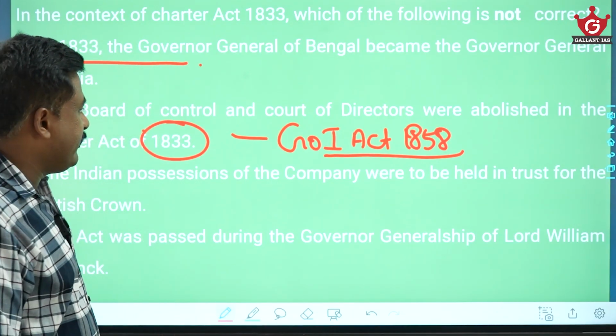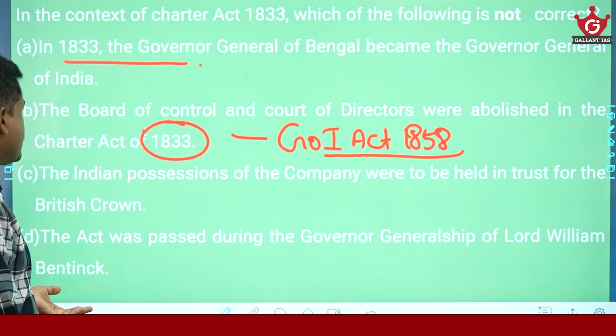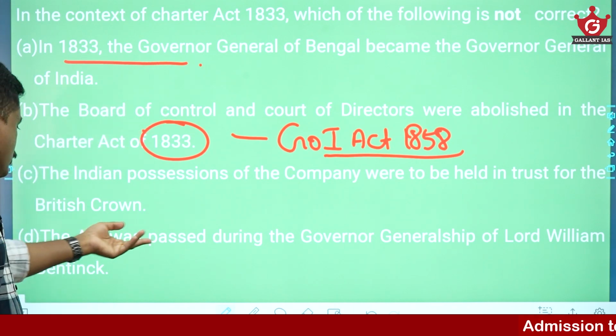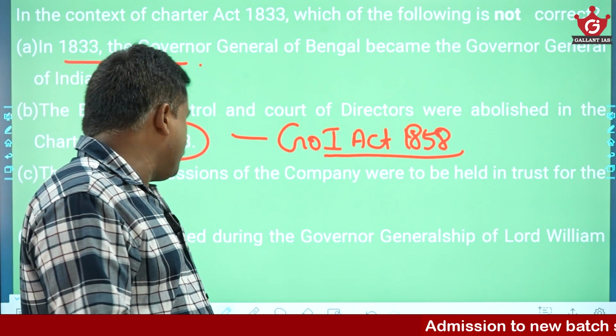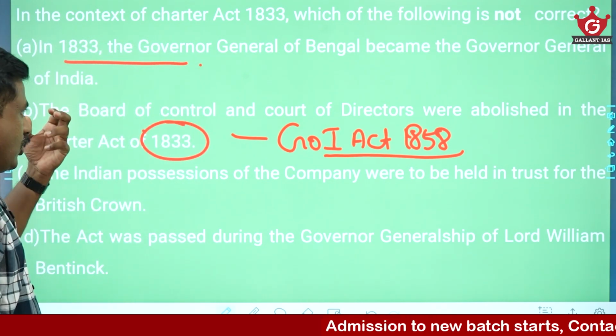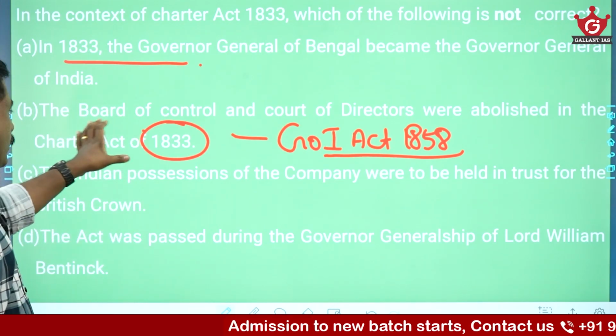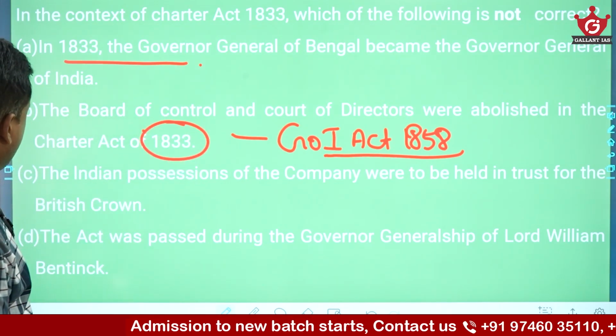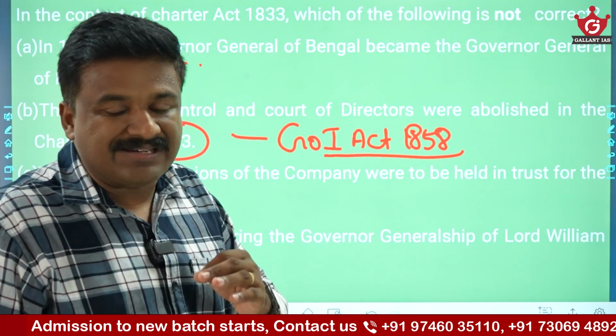Indian possessions of the company were to be held in trust of the British Crown. That is fine with this 1833 Act. The Act was passed during the governor generalship of William Bentinck. That is also fine. So here, the incorrect one is, I will say, Board of Control and Court of Directors, which were abolished in the Government of India Act 1858.